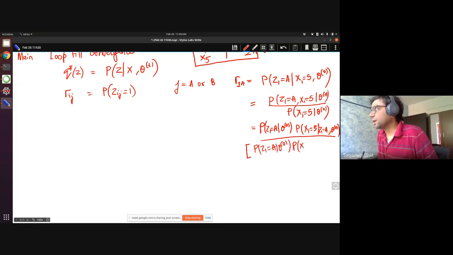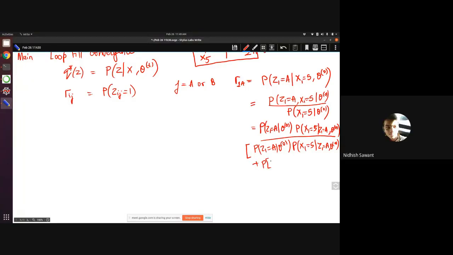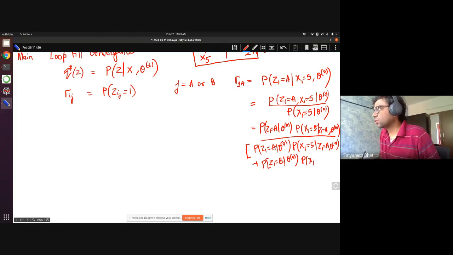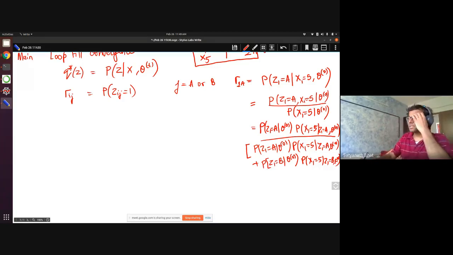Nidish, can you continue? What do I need to write in the denominator? Plus Z1 equal to B, and then X1 equal to 5 given Z1 equal to B. Okay, so now what is it saying? First of all, I know one thing for sure.